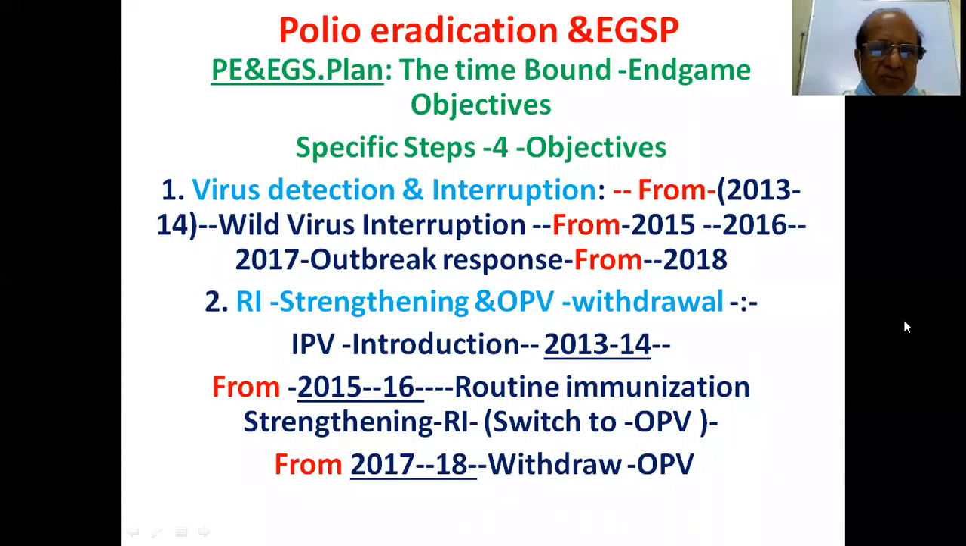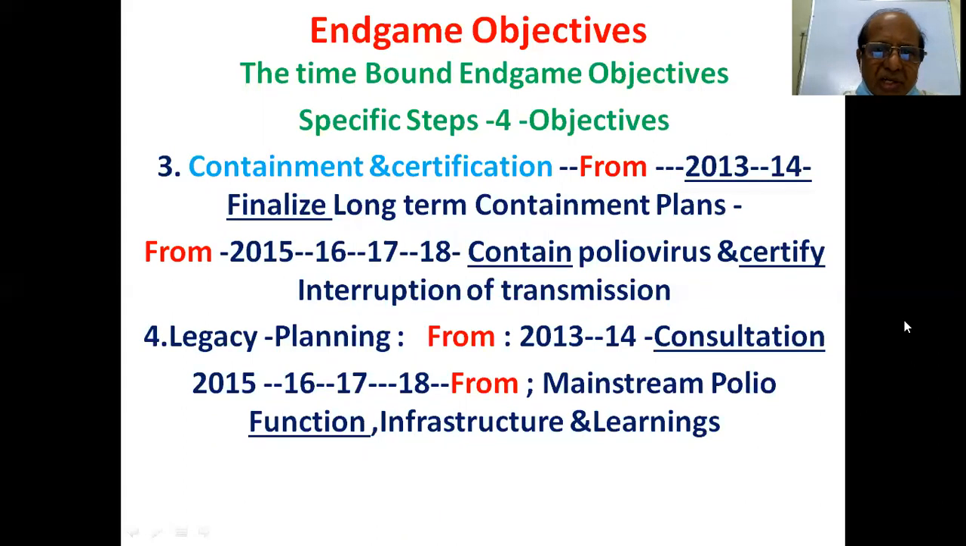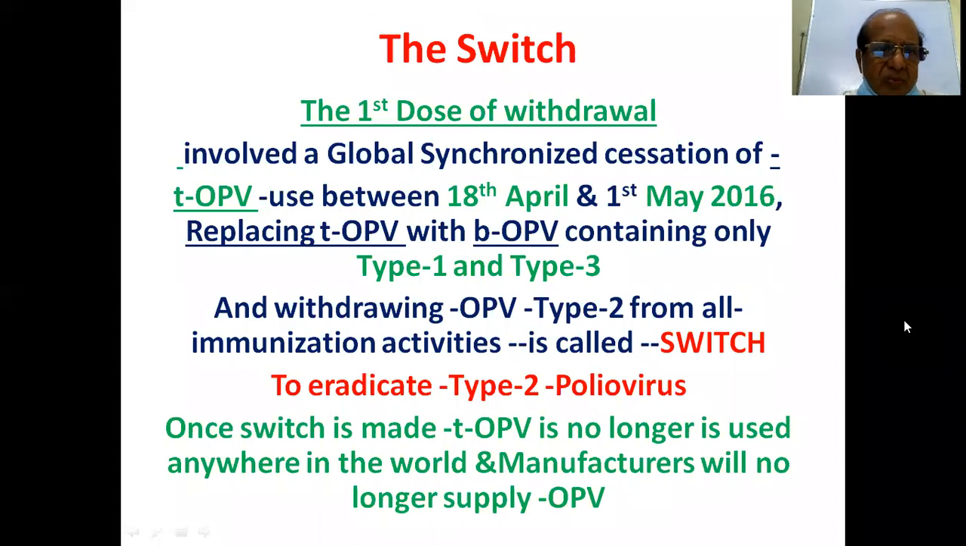Time-bound endgame objectives, specific steps are there: virus detection and interruption, regular immunization strengthening, OPV withdrawal, containment certification, and also legacy planning. The first dose of withdrawal involved global synchronized cessation, all countries across the globe, from tOPV to bOPV. So that is, no type 2 virus is there in the bivalent, and withdrawing oral polio drops type 2 from all immunization activities. It is called a switch.